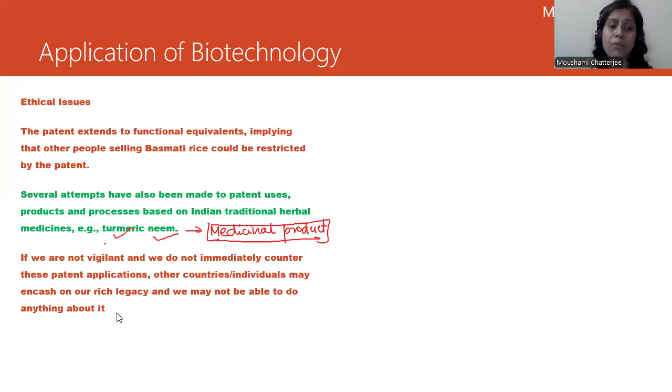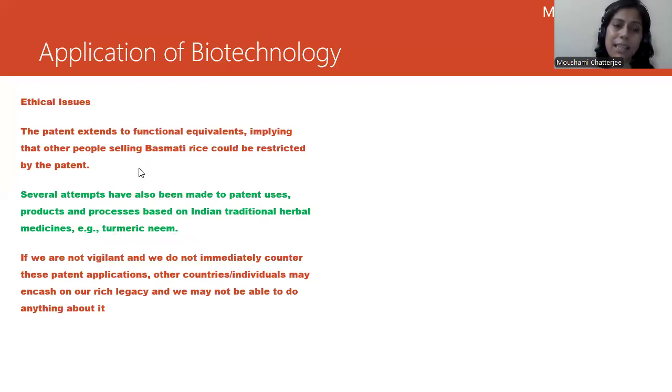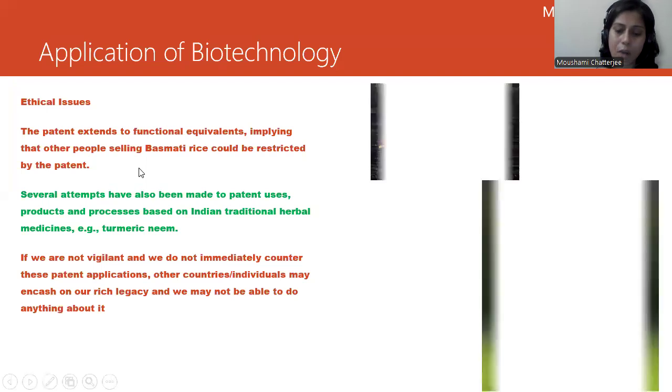We may not be able to do anything about it. So for these reasons, ethical issues or ethical rules were formulated. So let's see what are the other things we need to study under this. So these are the ethical issues. Now we need to understand.